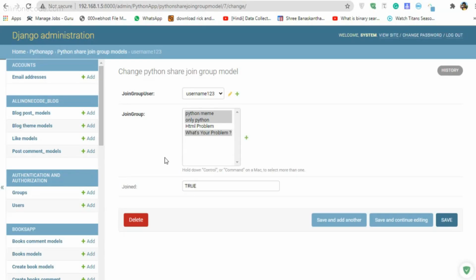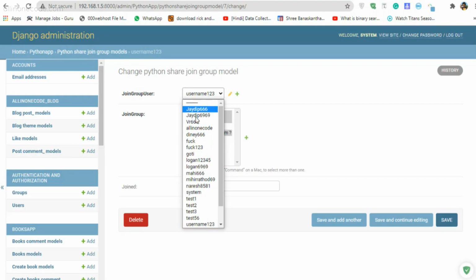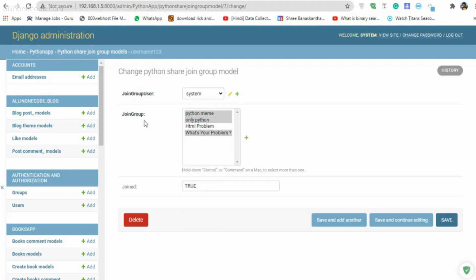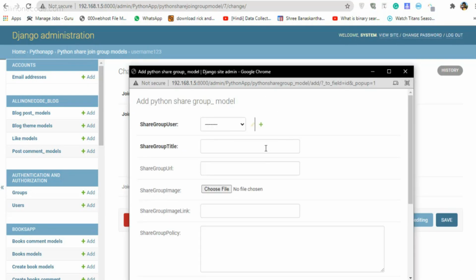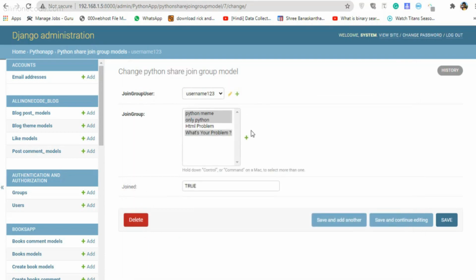For example, as you can see, this is the join group. Now I am joining the user system. For example, let's try to add this system. Now join group has multiple joined groups, and that's why I can join anyone from this group model, which is nothing but the Python share group model. You can create the model in here too. And then I created the third one, which is joined. If the user is joined to any group, it is going to be true, else it is going to be false.